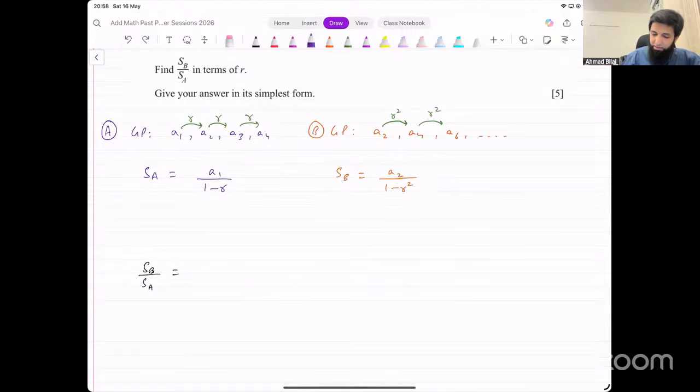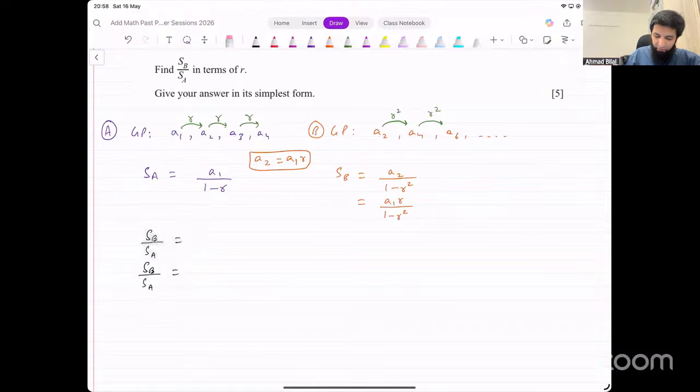A2 can be written as A1 times R from the first sequence. From the first progression, I could say A2 can be written as A1 times R. So SB I could write as A1 times R over 1 minus R squared. Now, why am I doing that?